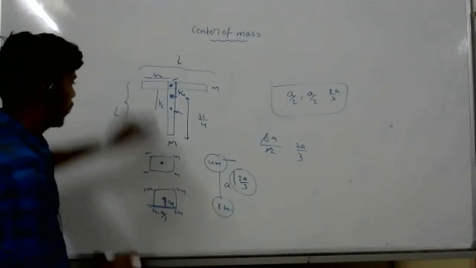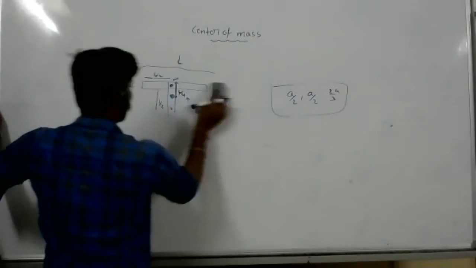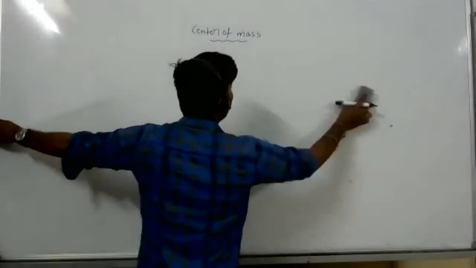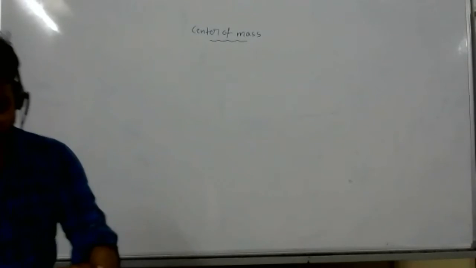Look at this. Very important sums. This type of sum you will definitely get.